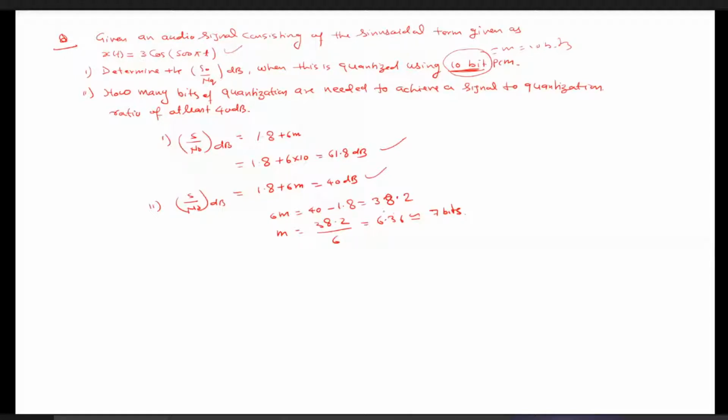As I told you, we need to take the next higher integer for the calculation of the bits, because it cannot be 6.36. It may be 6 or it may be 7, so 7, so that it can cover the whole quantization step. 6.36 is coming to 7 bits, and we need to choose it. So this is about the quantization.